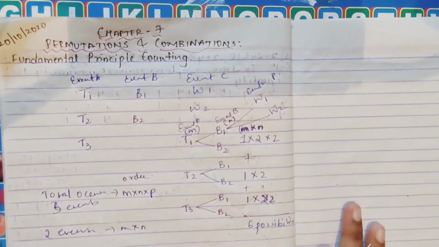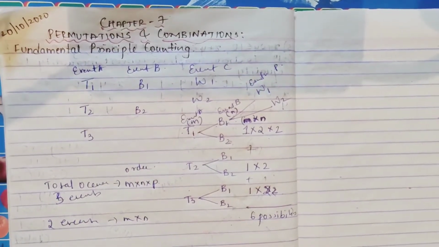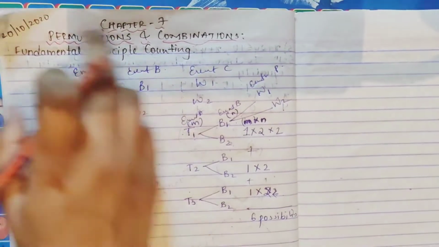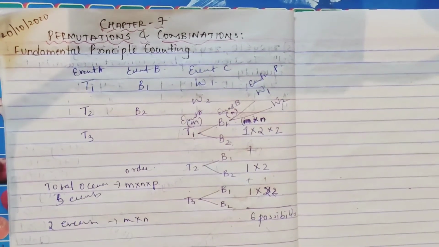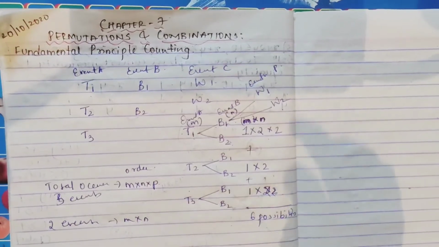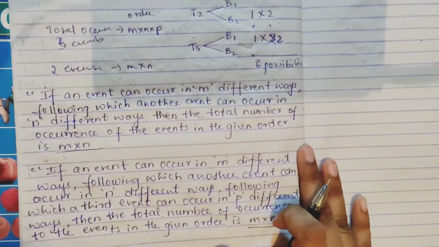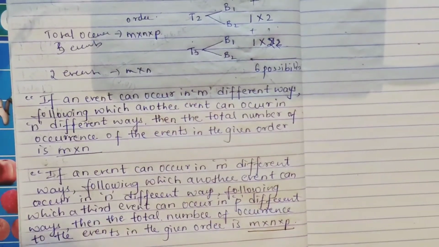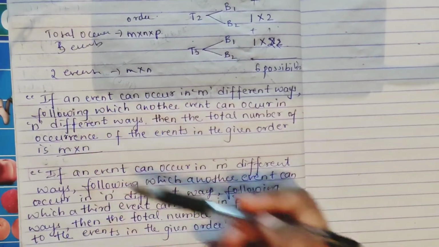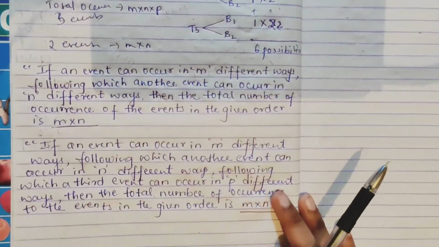I hope this much is clear for you, how you have to make the combinations, and what the fundamental principle of counting tells you. You can write the definition. The fundamental principle of counting is just making your combinations in order. The same I have written in your definitions, just pause it to note it down.